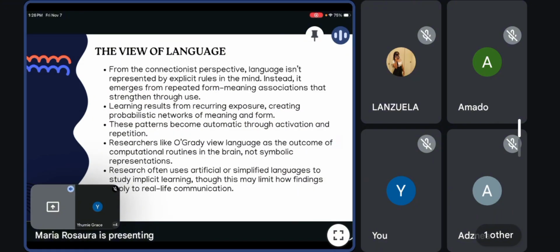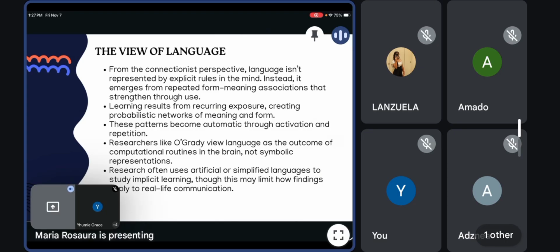So now let's go to the view of language. So cognitive and connectionist theories see language not as a set of rules stored in the mind, but as a pattern of association between forms and meanings. This connection is strengthened through repetition and use. So the more often learners encounter a certain combination, the more automatic they become. Language learning, therefore, happens implicitly through exposure rather than memorization.